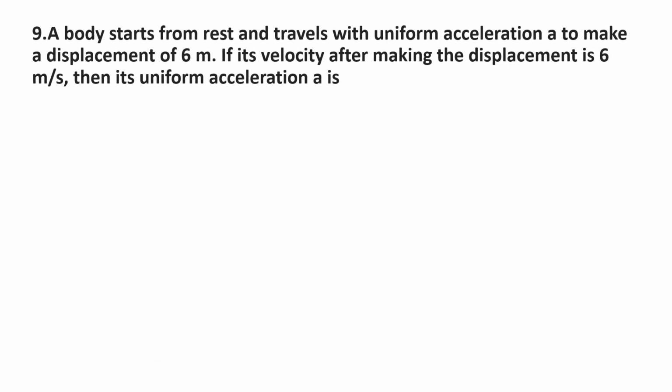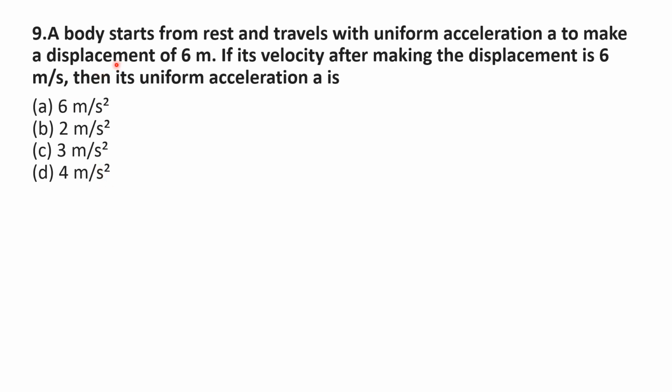Ninth question. A body starts from rest and travels with uniform acceleration A to make a displacement of 6 meter. If its velocity after making the displacement is 6 meter per second, then its uniform acceleration A is, options are A 6 meter per second square, option B 2 meter per second square, option C 3 meter per second square, option D 4 meter per second square.